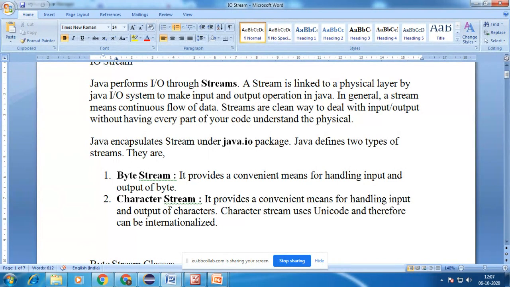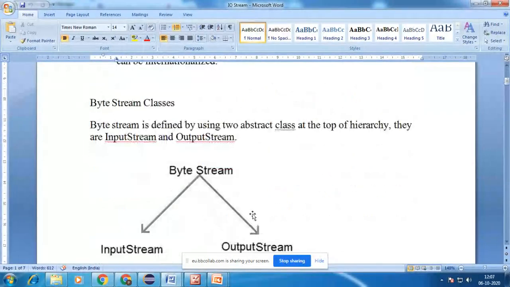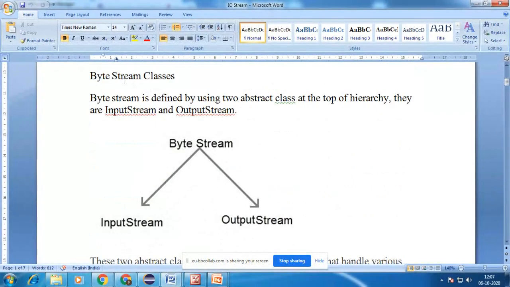Whereas a character stream provides a convenient means for handling input and output of characters. In the byte stream classes, we have already discussed the output stream.